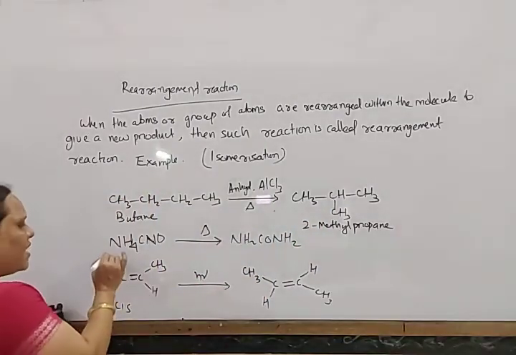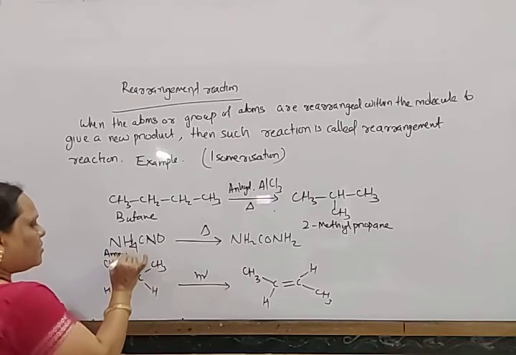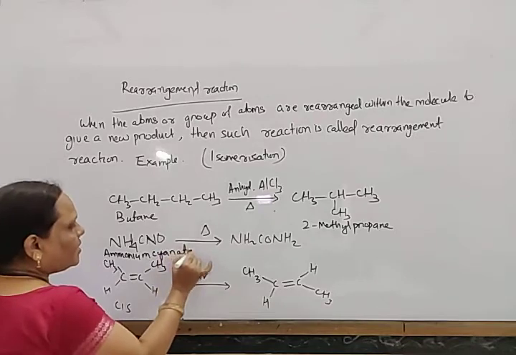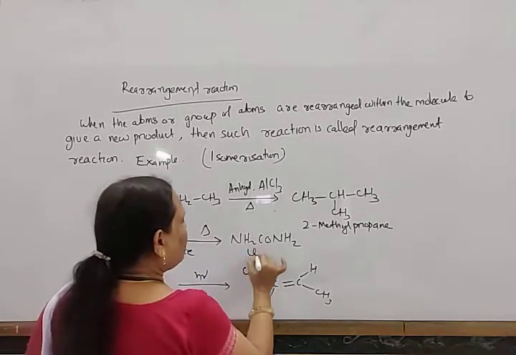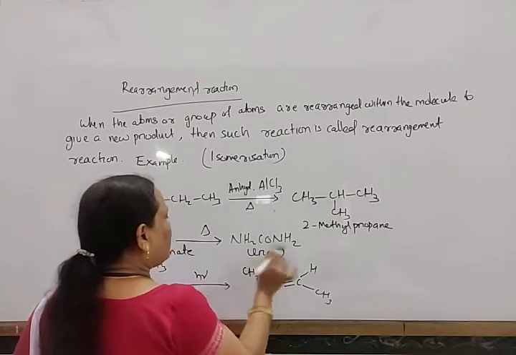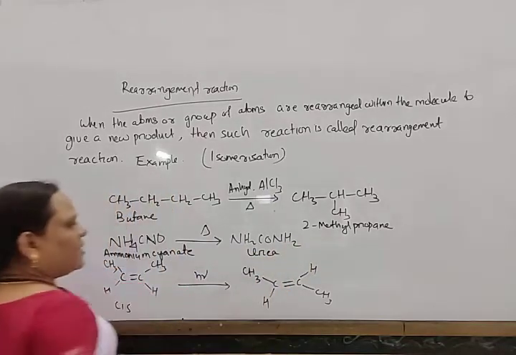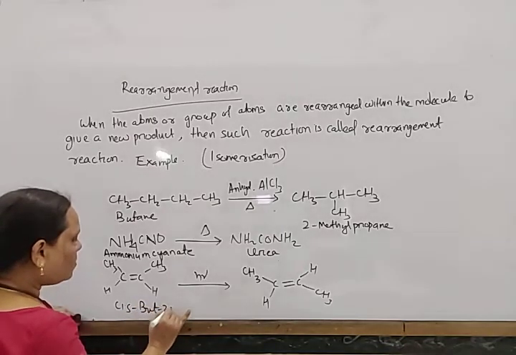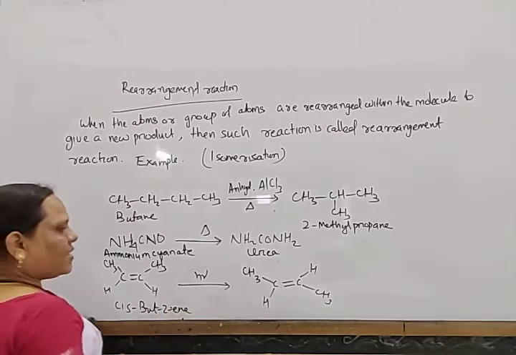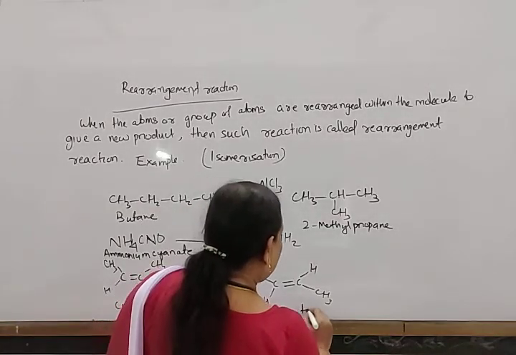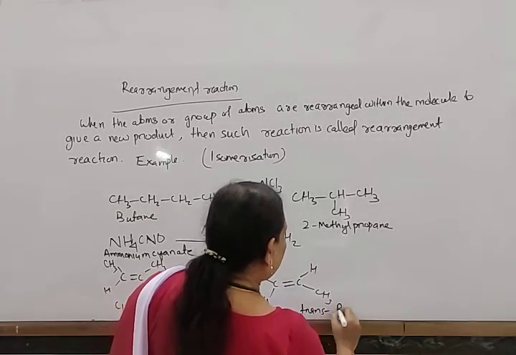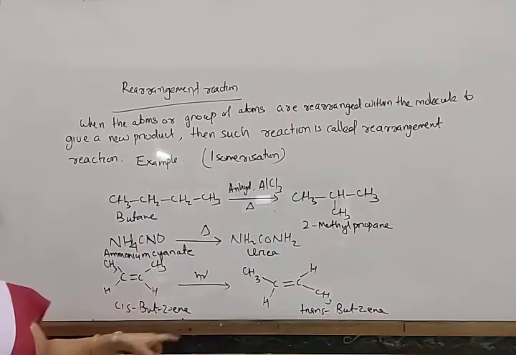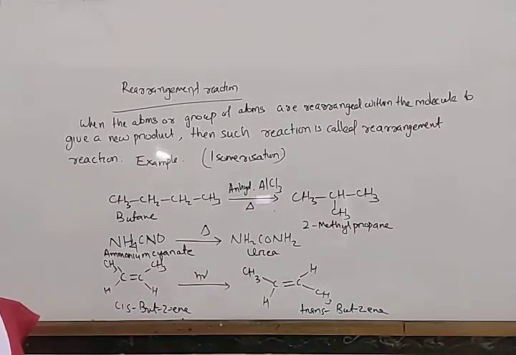Similarly, ammonium cyanate, when heated, it gives rise to urea. So this is also one rearrangement reaction, and this is known as cis-but-2-ene, and in the presence of sunlight, it gives trans-but-2-ene. So these are known as rearrangement reactions.